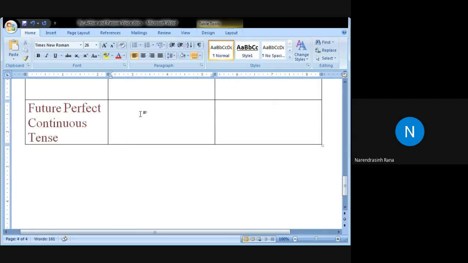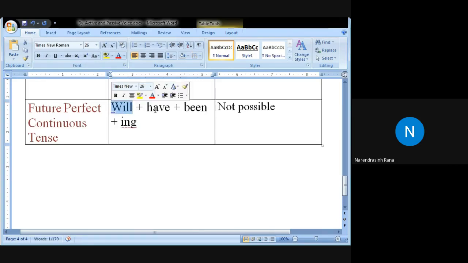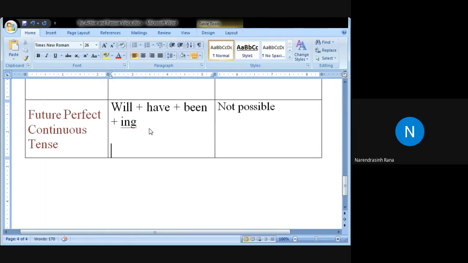Future perfect continuous tense. Give me an example of verb form in active voice. Passive is not possible, that you know very well. Not possible. Okay, so only active voice. We have will plus have plus been plus ing. Will indicates future tense. Have been indicates perfect tense. Ing, continuous tense. Right?